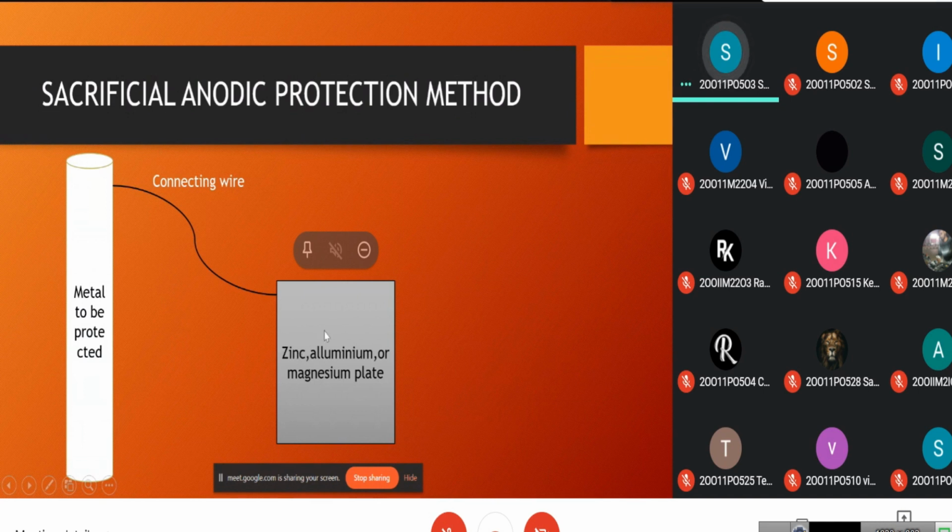As zinc, aluminum or magnesium are highly reactive, they undergo oxidation and act as anode. Instead of this metal being corroded, they sacrifice themselves and save this metal. Hence, these are named sacrificial anodes. These anodes get corroded frequently and need to be replaced.